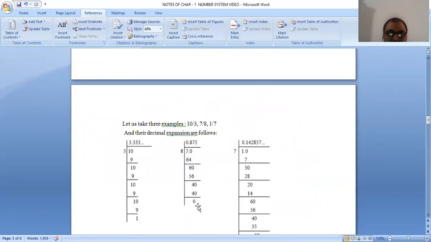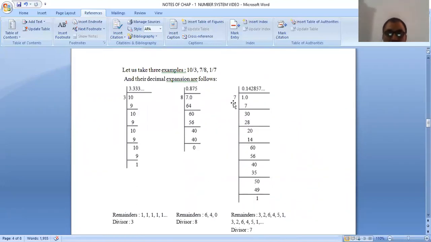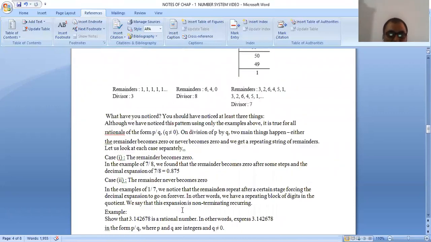Second case means 1 by 7. The remainder never becomes 0. We notice the remainders repeat after a certain stage, forcing the decimal expansion to go on forever. In other words, we have a repeating block of digits in the quotient. We say that this expansion is non-terminating recurring. Very good. We have found the result here.